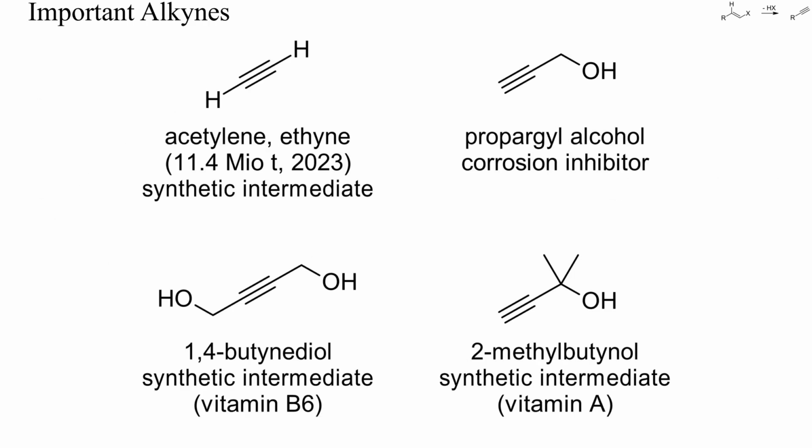Few alkynes are commercially relevant, but a handful are prepared on a large scale. Before the emergence of the petrochemical industry, acetylene was a key starting material for many products, but has been largely replaced by ethylene. Some products that are still manufactured today from acetylene include the corrosion inhibitor propargyl alcohol, 1,4-butenediol, and 2-methylbutenol. The latter are mainly used for the preparation of vitamins.